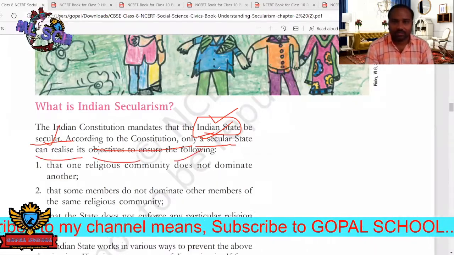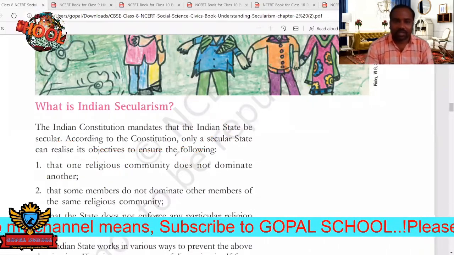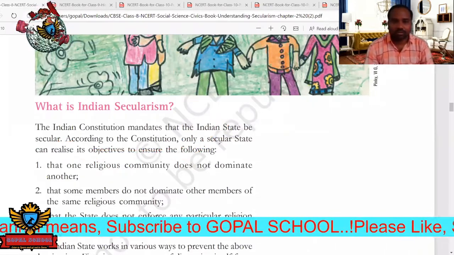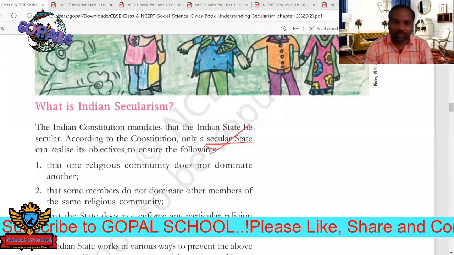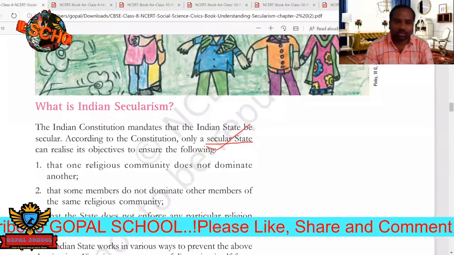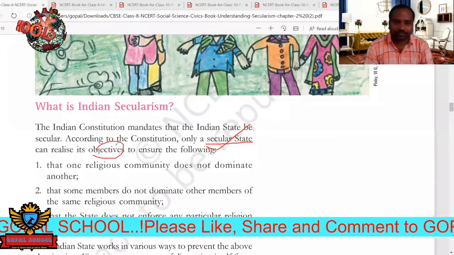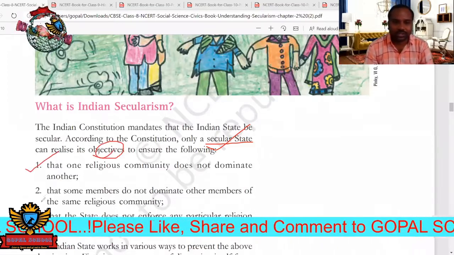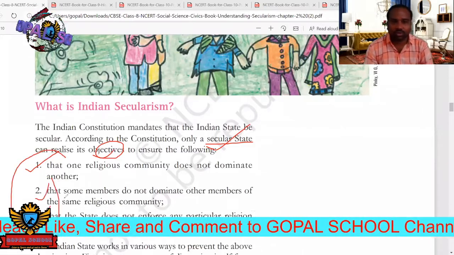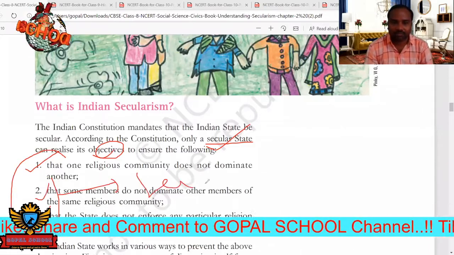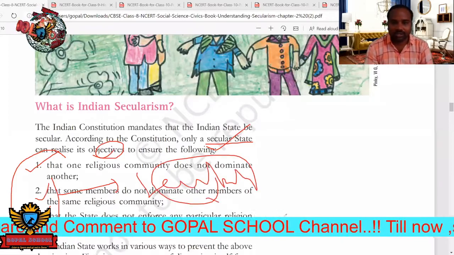What is the meaning of this? According to our Constitution, a secular state or secular country must follow the following objectives. The first objective, second objective and third objective. These objectives should be there. Then we can call that country a secular country. We can proudly say that our country is a secular country.